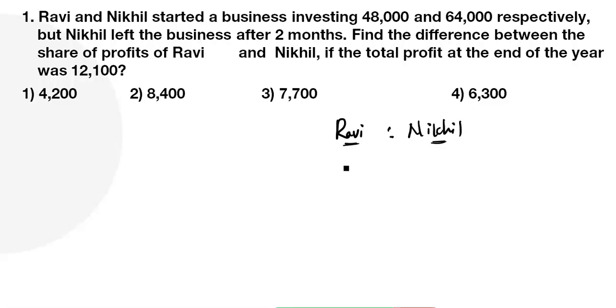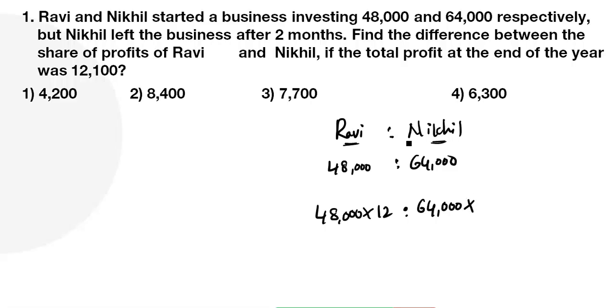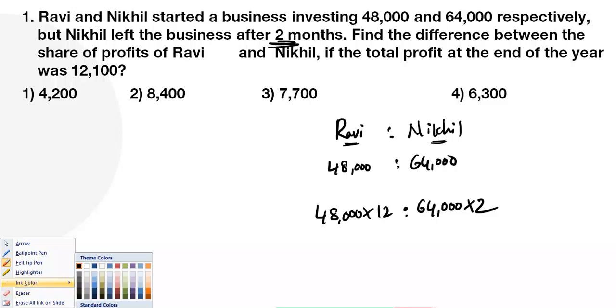So Ravi and Nikhil are investing 48,000 and 64,000. Same formula here: profit is equal to investment into time. Ravi's investment is 48,000, for how many months? 12 months. Nikhil's investment is how much? 64,000, for how many months? Only 2 months. Let me calculate.